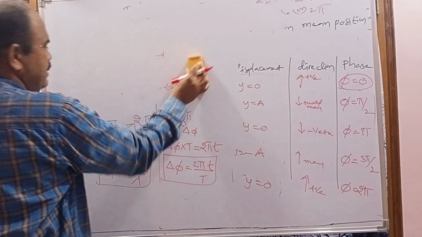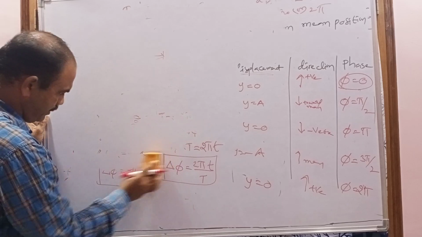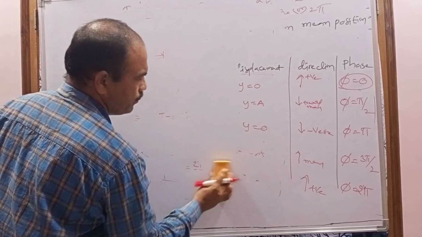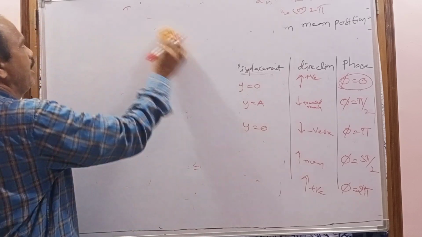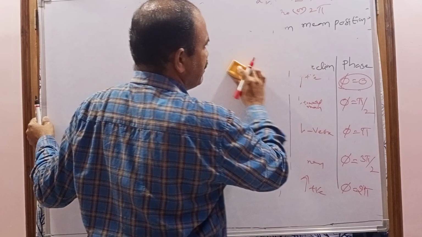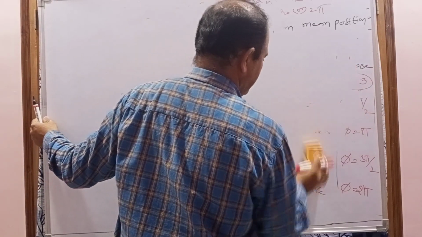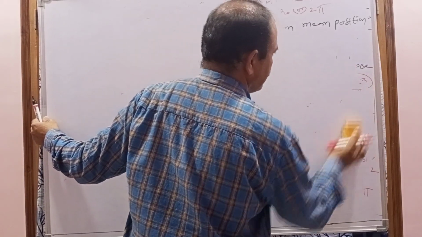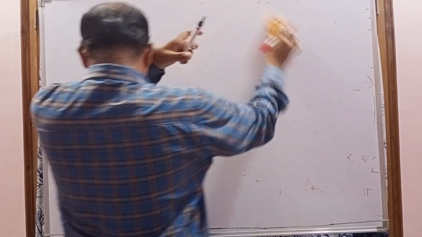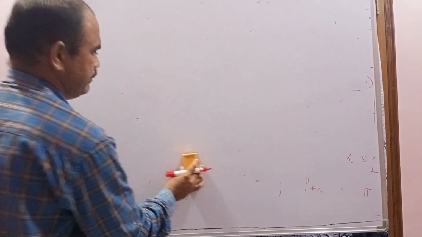So what are the characteristics of the wave? Amplitude, and next one is the time period, frequency, wavelength, speed, as well as the phase. So far you got some formulas. Once again I am recalling them.